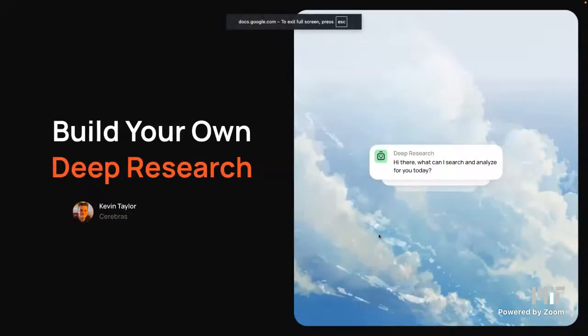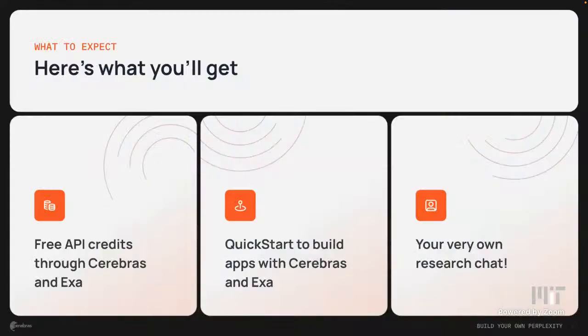Okay, so today we're going to be starting with how to build your own deep research. So show of hands, how many people know what deep research is, who have used Claude or ChatGPT's deep research? Okay, only a few people. All right, perfect.